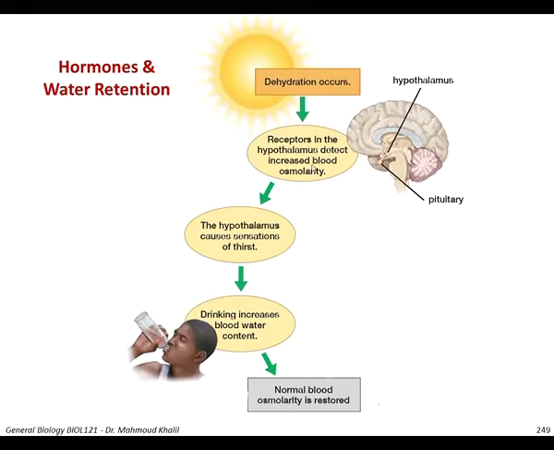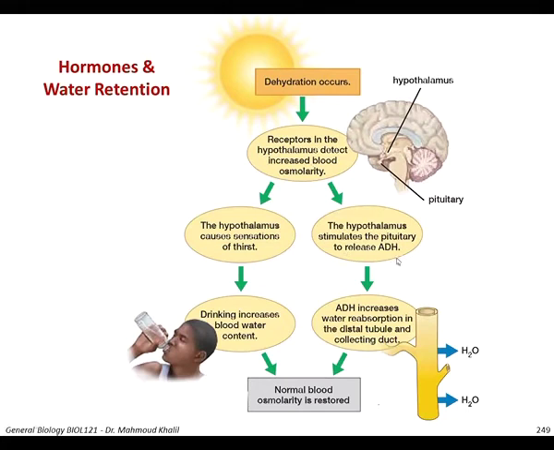The hypothalamus can also affect the amount of water in the blood by stimulating the posterior pituitary gland to release ADH, the antidiuretic hormone. This antidiuretic hormone will increase water reabsorption through the kidney tubules, so they collect more water into the body instead of losing that water in the urine. And both these processes will help in regulating and restoring the blood osmolarity to normal.